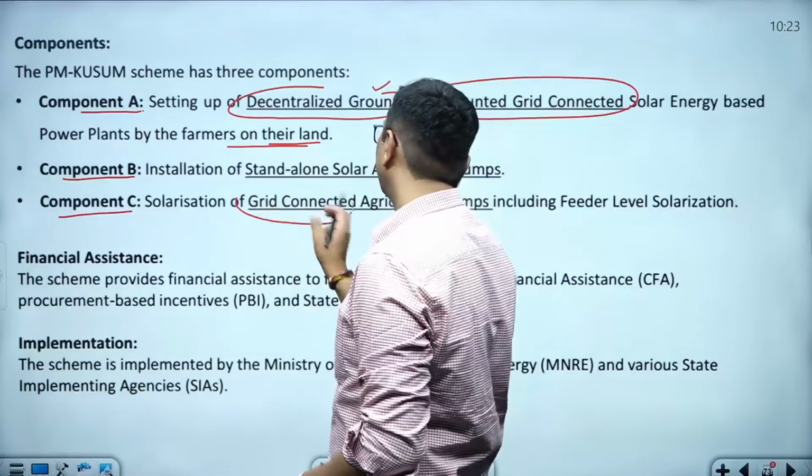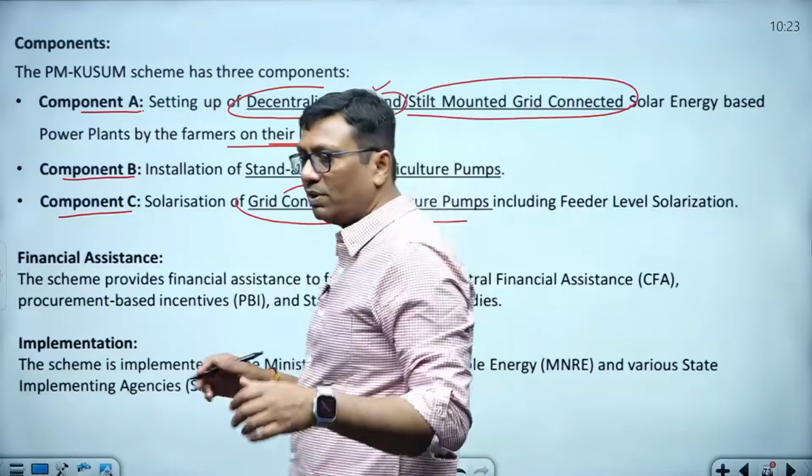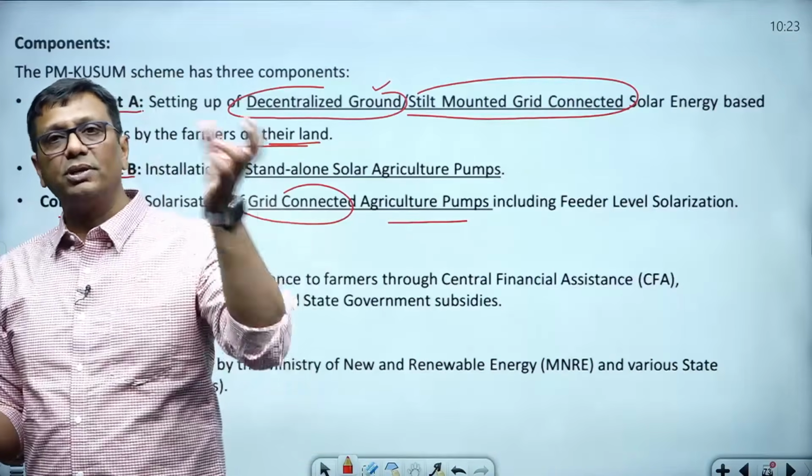In the third component, a grid connected agriculture pump is there. If you have surplus electricity, the government can purchase this electricity.